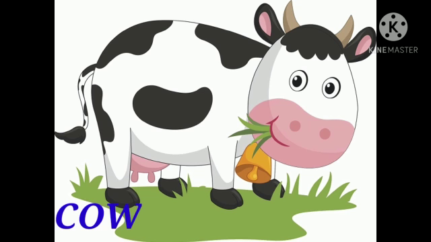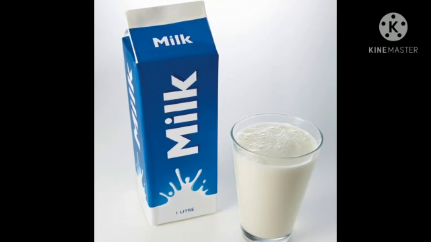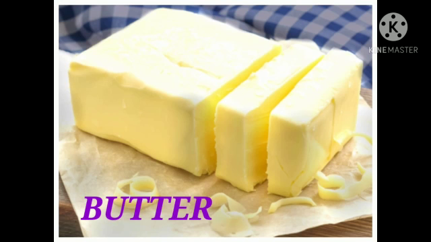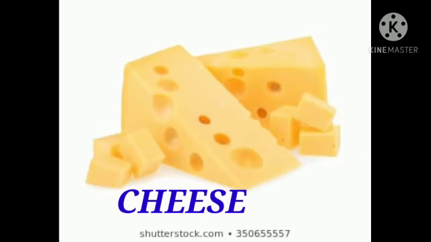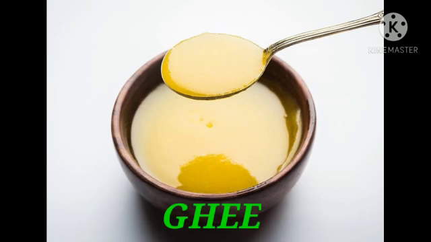Now see this picture. Which animal is this? Yes, this is a cow. A cow is a farm animal. Cow eats grass. Tell me, what does cow give us? Yes, correct. Cow gives us milk. And we use this milk to make butter, cheese and ghee.